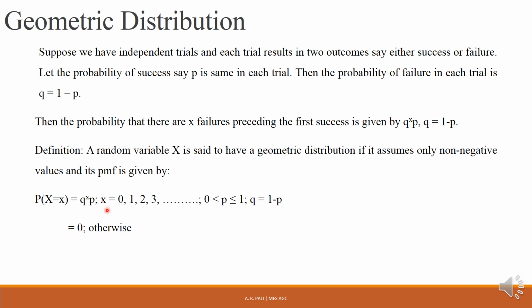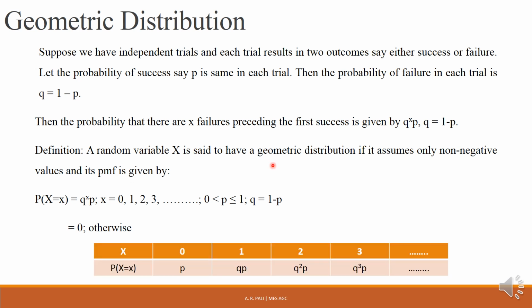Otherwise, in the sense that whenever X takes any value other than 0, 1, 2, 3 and so on, that means when X takes negative values, this probability becomes 0, because X can never be negative. The number of failures preceding the first success can never be negative. So this is the geometric distribution, and the geometric variable X is nothing but the number of failures preceding the first success, taking non-negative values, and its probability is given by Q raised to X into P.